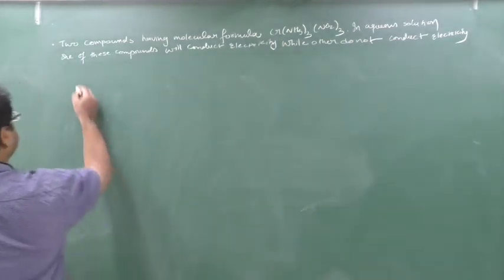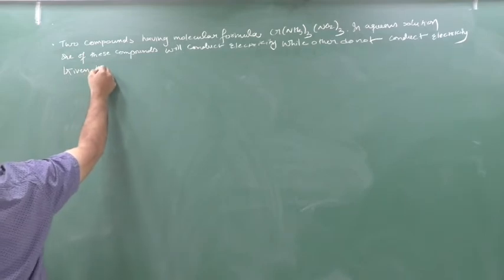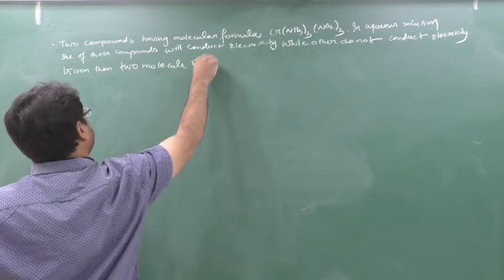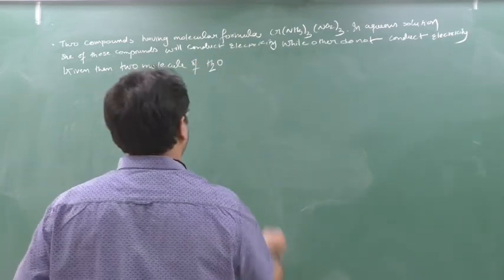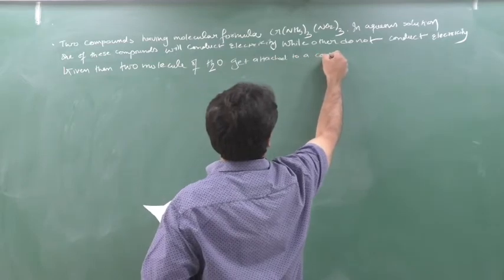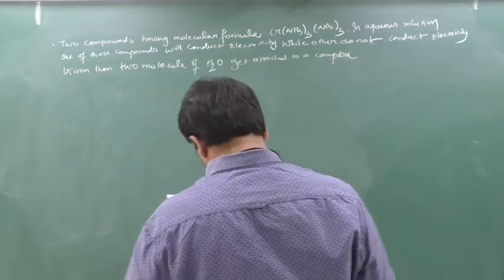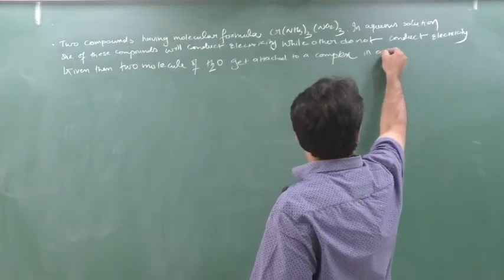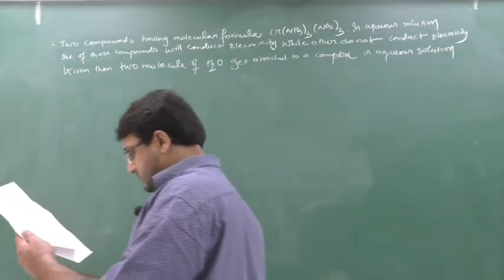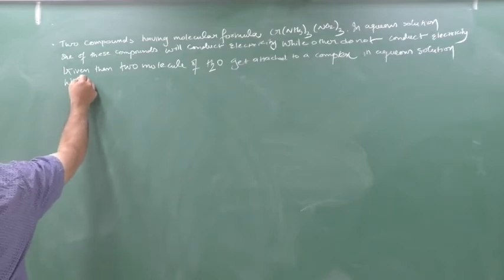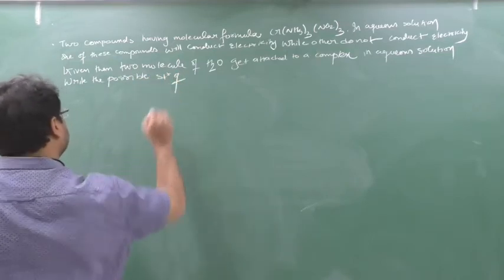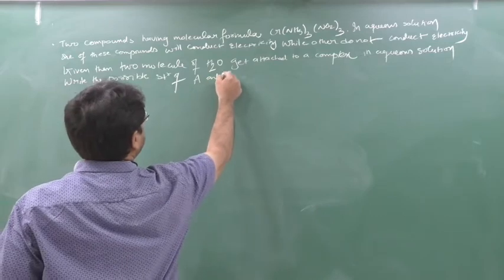Given that two molecules of H2O get attached to a complex in aqueous solution, write the possible structure of A and B. This is the question.